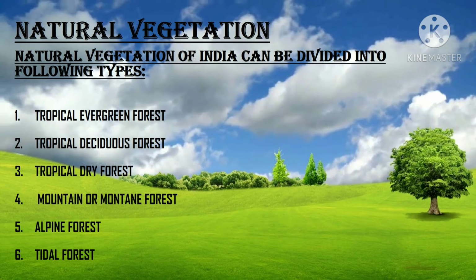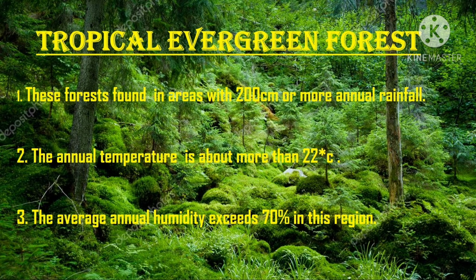Now we'll see the important forests one by one. Tropical evergreen forest. These forests are found in areas with 200 cm or more annual rainfall. The annual temperature is more than 22 degrees Celsius and the average annual humidity is more than 70% in this region. The most important trees are rubber, mahogany, ebony, rosewood, coconut, bamboo, cinchona, palm, ironwood. These have not been fully exploited due to lack of transport facilities.